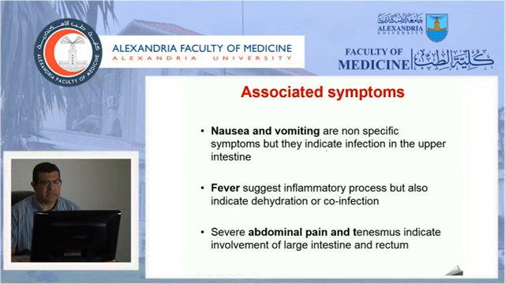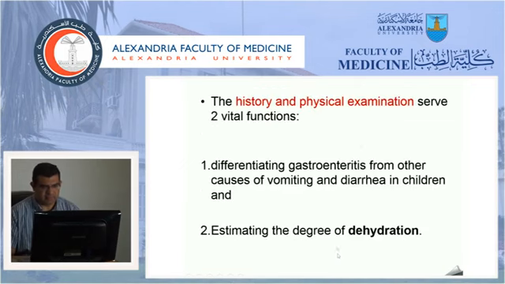The nausea and vomiting are non-specific. They don't occur in every case, but they indicate infection in the upper intestine or the stomach. The fever suggests that there is an active inflammatory process, but sometimes it occurs due to dehydration or other co-infections. Abdominal pain and tenesmus indicate that there is involvement of the large intestine and rectum.